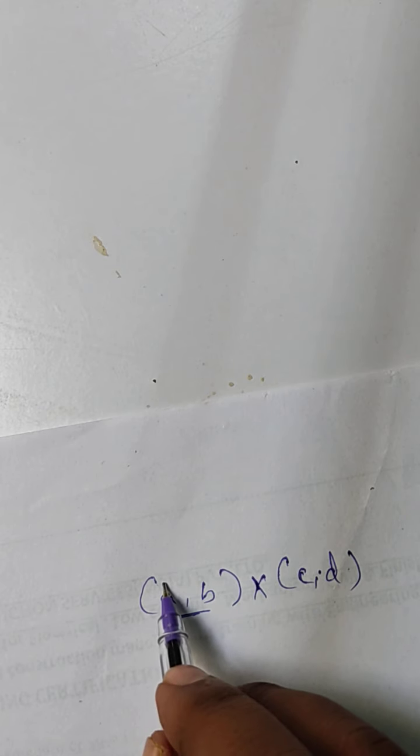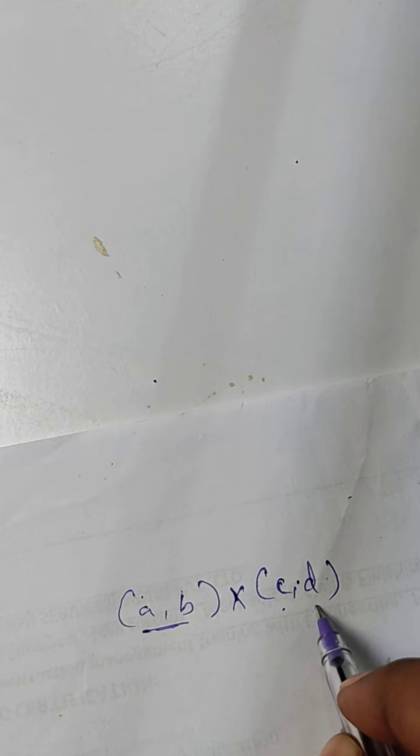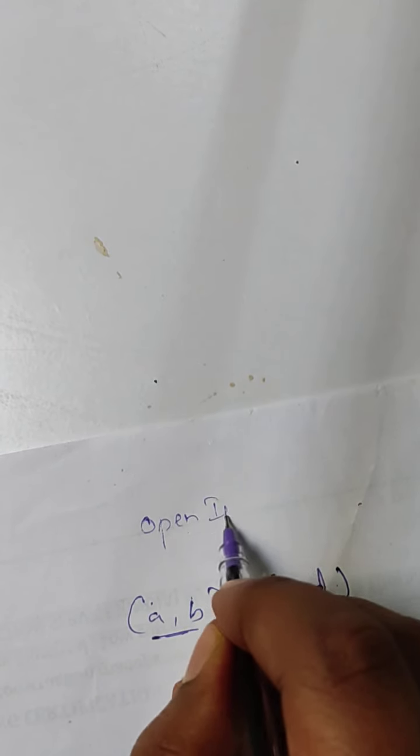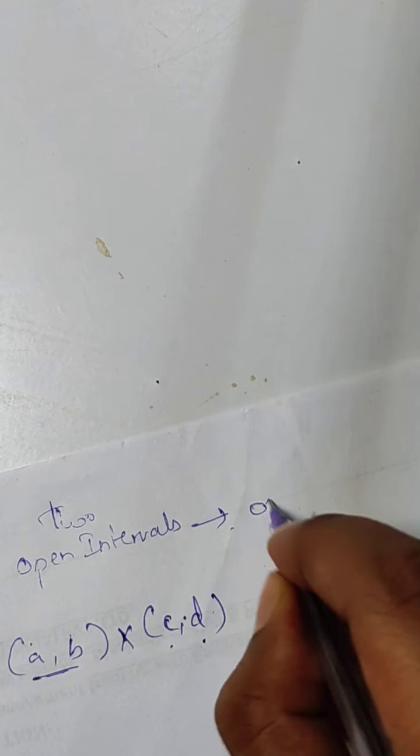Here a, b, c, and d are the endpoints of two open intervals. The Cartesian product of these two open intervals is also open. We have to show this. The explanation is pretty much easy.